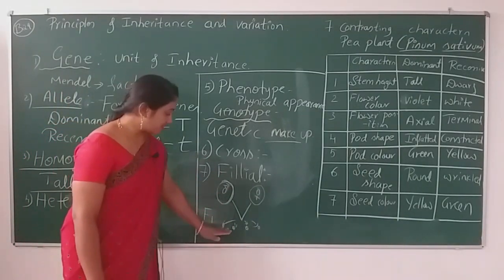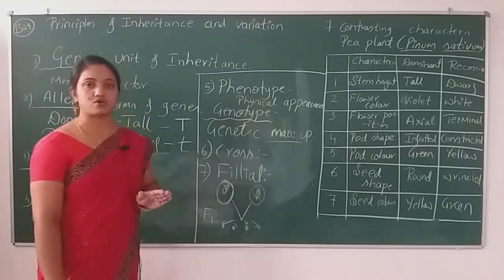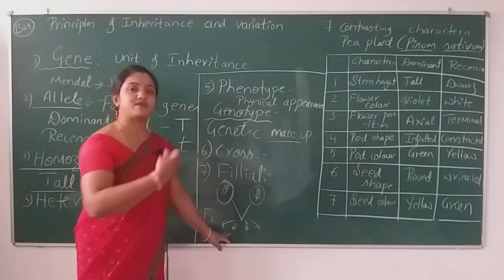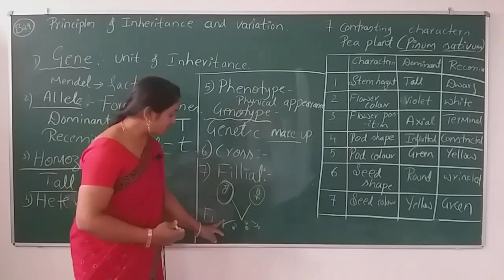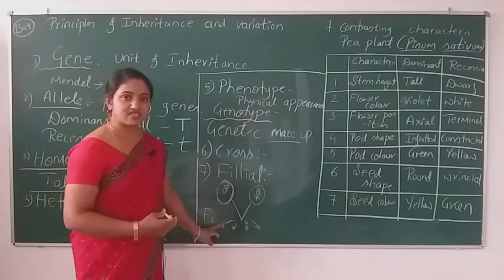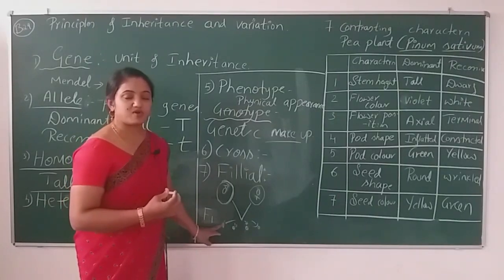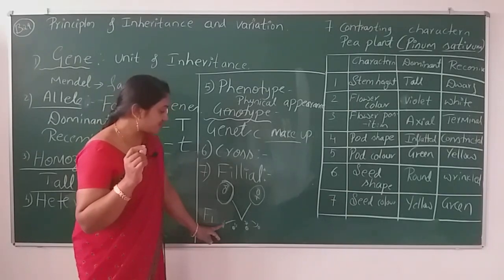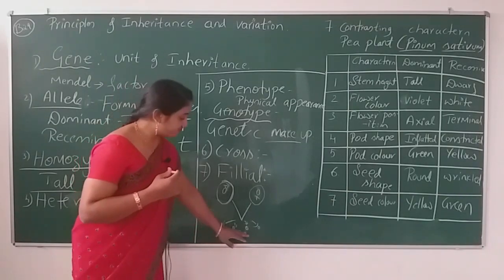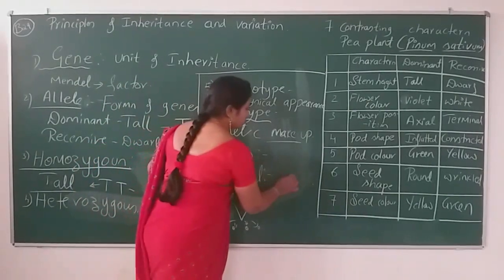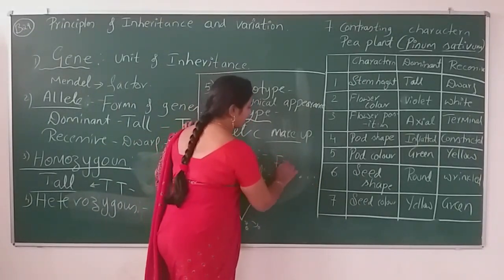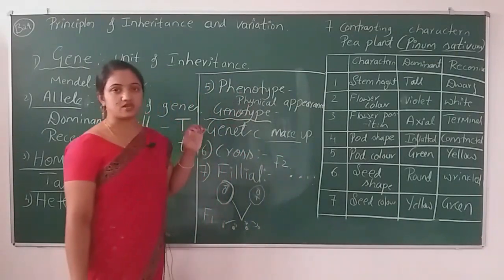Later on, again we are crossing between these two or any other plant, or if we are selfing this plant, selfing means self pollination. Whatever we obtained from the F1 generation, those offsprings are known as F2 generation.